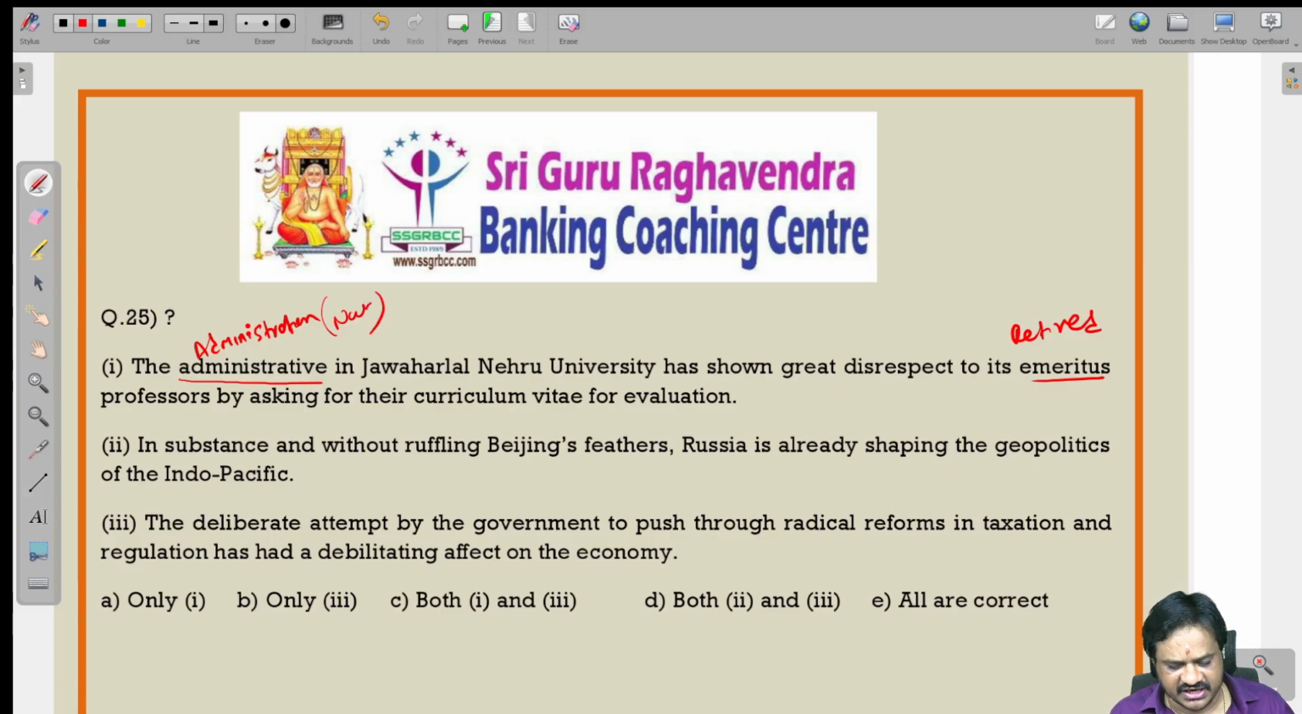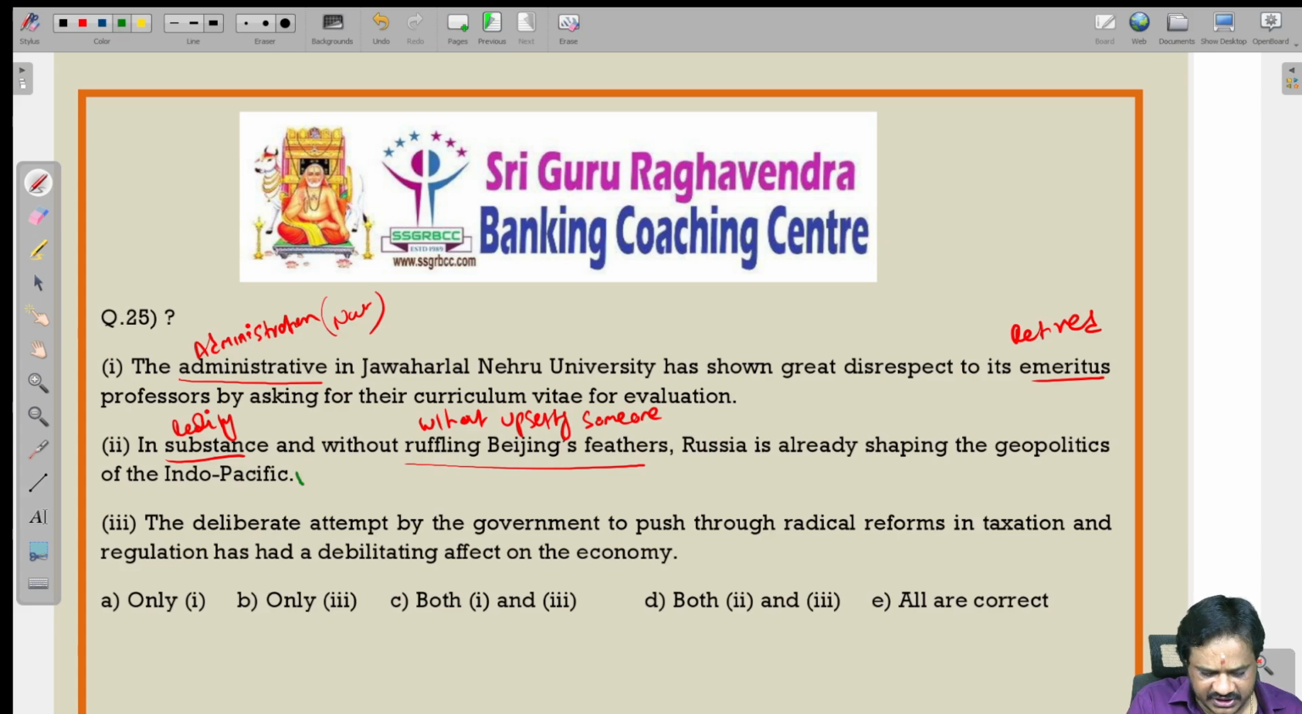In substance and without ruffling Beijing's feathers. In substance means in reality. Without ruffling feathers means without upsetting someone. It is an idiom. So in reality and without upsetting China, Russia is already shaping the geopolitics of the Indo-Pacific. So this is correct, but administrative is not correct, it should be administration. Here we have the grammatical error.